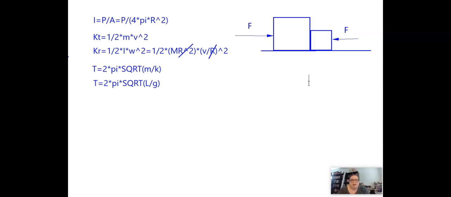So for instance, if I apply that force F to the left-hand side of the big block there, then what's going to happen is the contact force is going to be just enough force to make that small block on the right accelerate at the same rate at which the big block does. And if instead I apply the force to the right-hand side, to the small block, then that contact force between the blocks is going to be just enough force to accelerate the larger block at the acceleration of the smaller block.